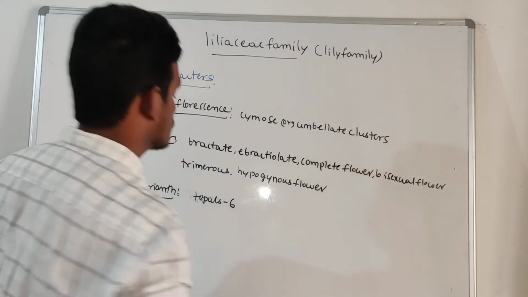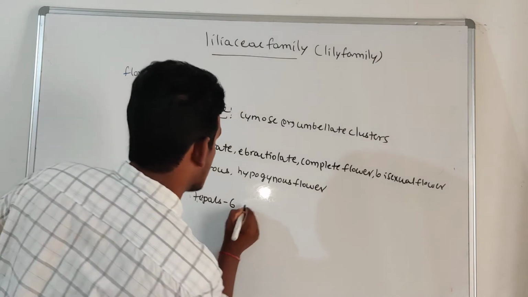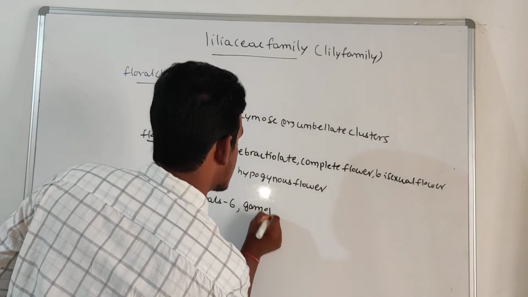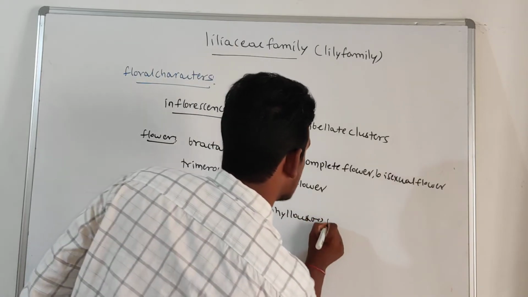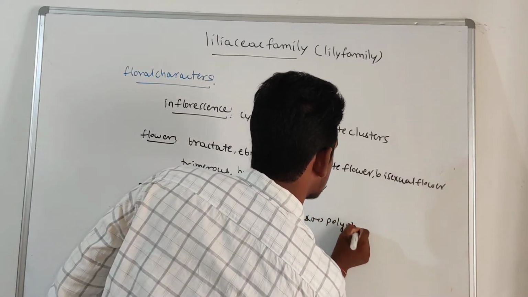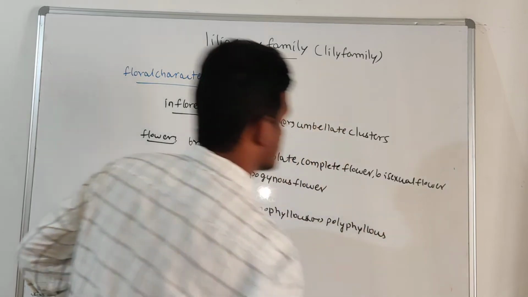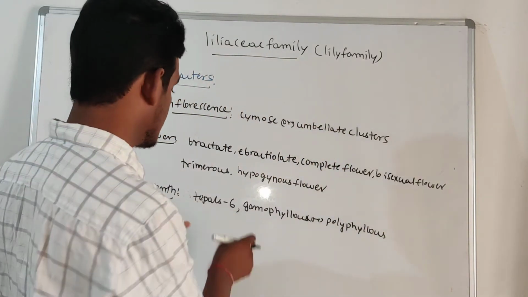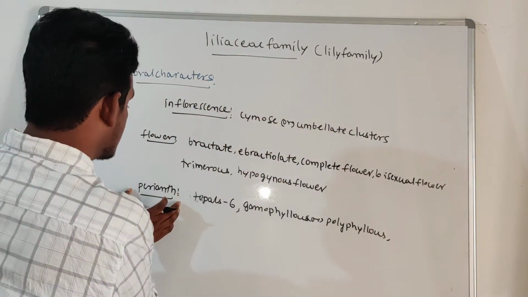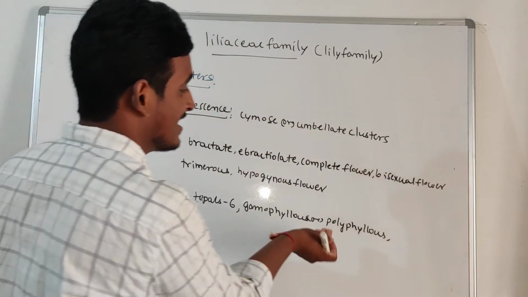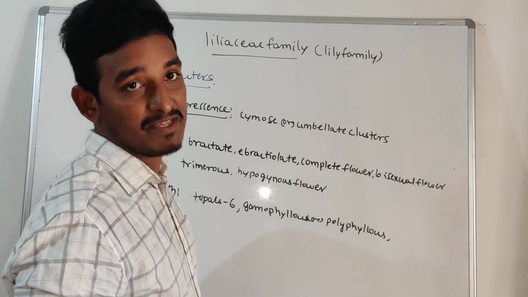Tepals are present, 6 in number. Those are gamophyllous, united, and sometimes polyphyllous, separated. Along with this, the perianth is attached to the stamens, right?